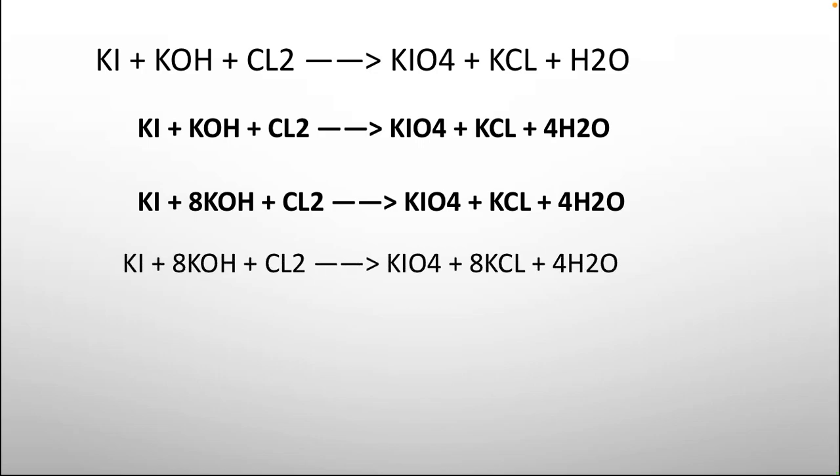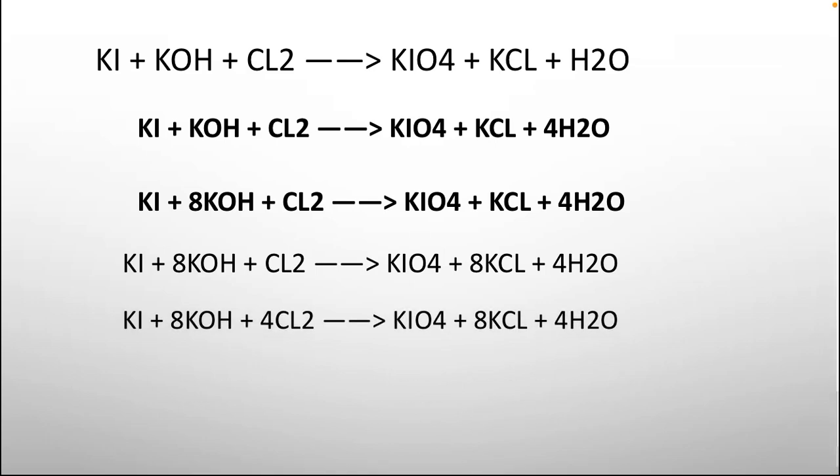K is going to be 8, KCl is going to be 8 with an 8 coefficient, and the next one, chlorine, with a 4 coefficient. So 8 on one side and 8 on the other are both equal on this slide.